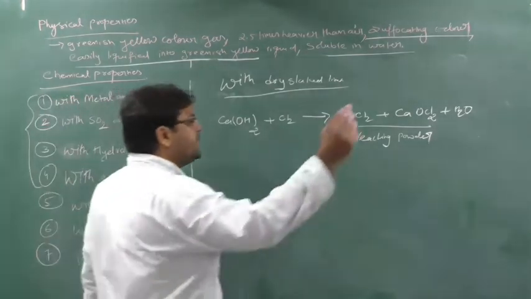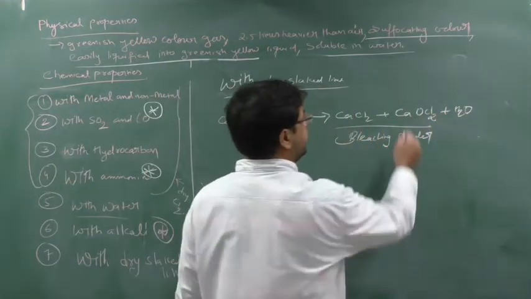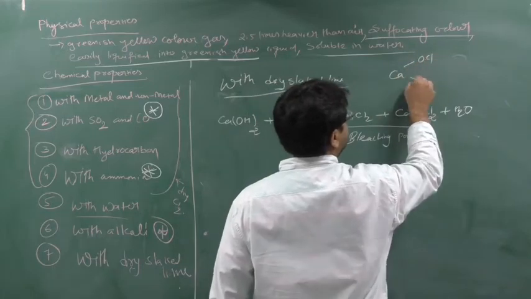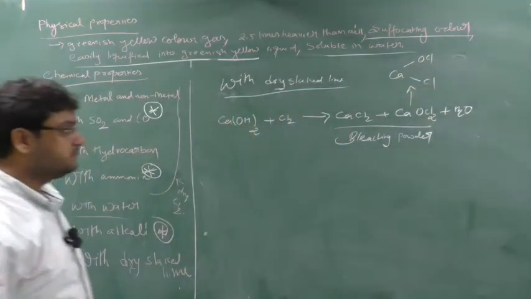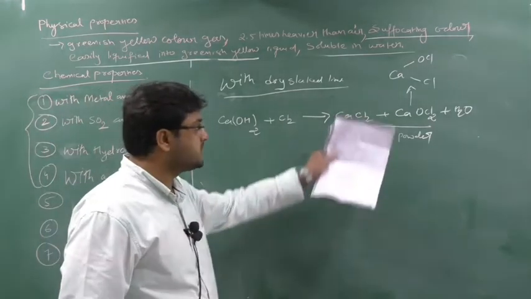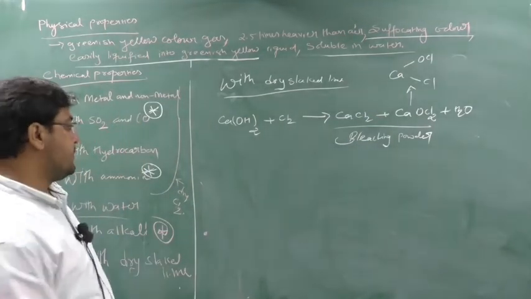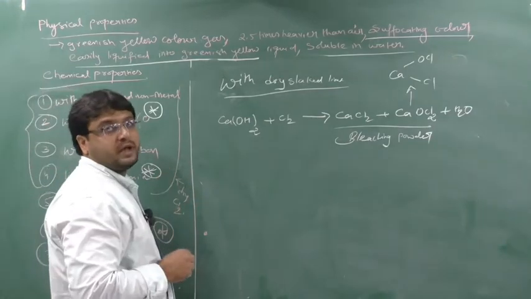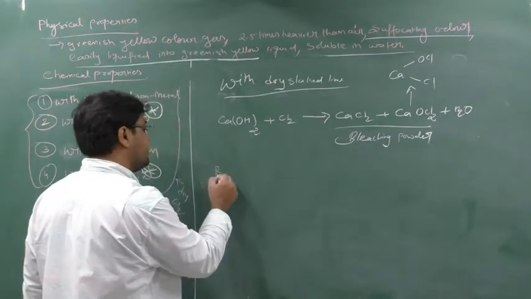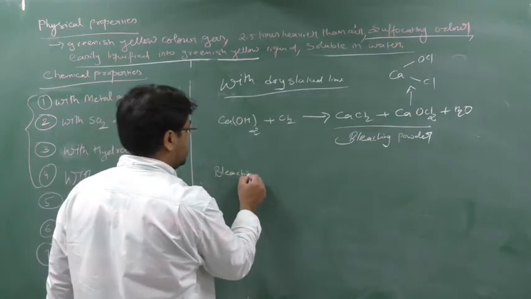Remember, in standard 11 also we have done this in redox reactions. CaOCl and Cl. Remember? Understood? Revision, yes or no? In redox reactions we have done this. But you have to remember that in the textbook the bleaching powder formula is given, and that formula has been asked a number of times in competition exams. So write down the actual composition of bleaching powder.